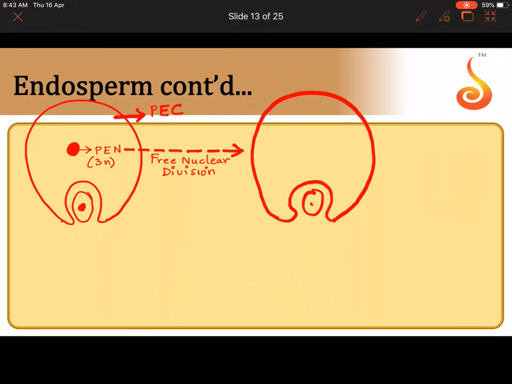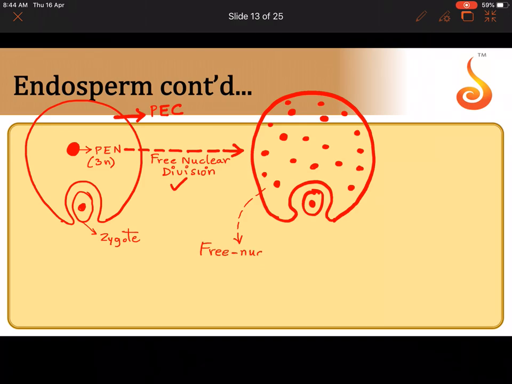See what has happened. Zygote is still here. Don't get confused. This is the zygote near the micropylar end of the ovule. And now see, there are more than one PEN. How did so many PEN develop? Because the PEN is undergoing karyokinesis, which is called free nuclear division. Now what do we call this stage of the endosperm? This stage of the endosperm where the huge cell, which is PEC, has many nuclei, is called the free nuclear endosperm.